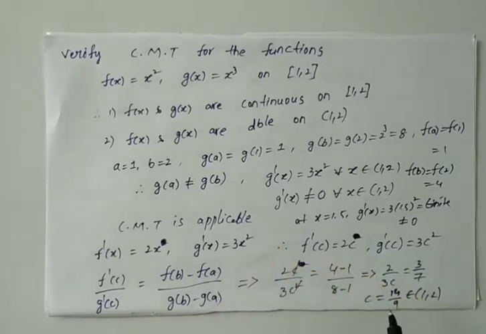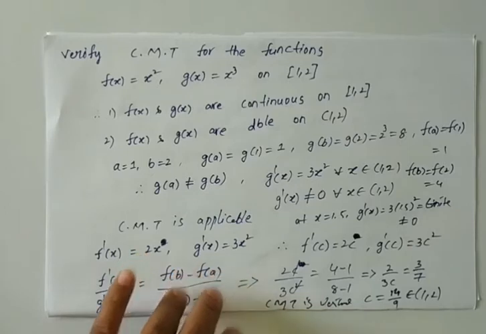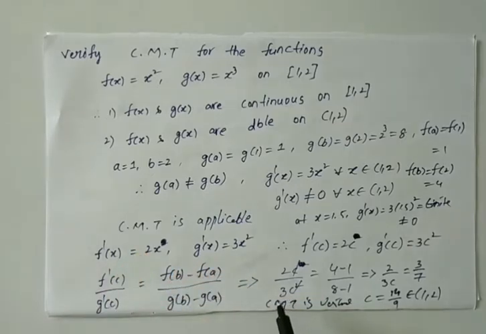So here we can see that c is equal to 14 by 9, which lies in the open interval 1 comma 2. So from this we can say that, write down here, Cauchy's mean value theorem is verified. Suppose if you cannot find c value in the open interval 1 comma 2, then we can say that Cauchy's mean value theorem is not verified.